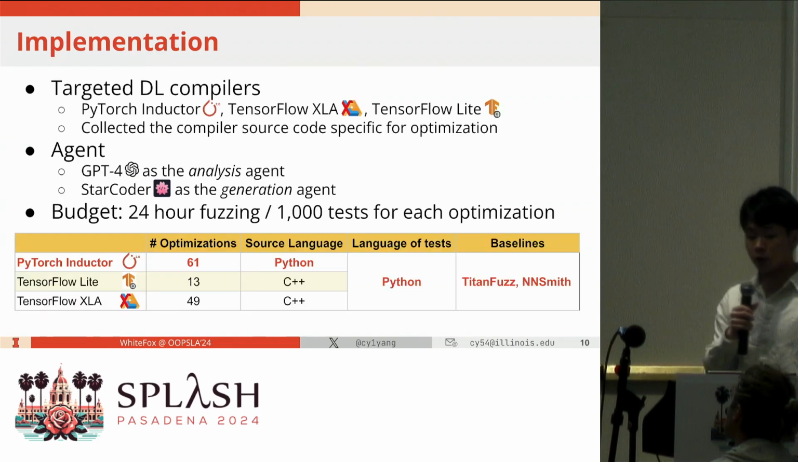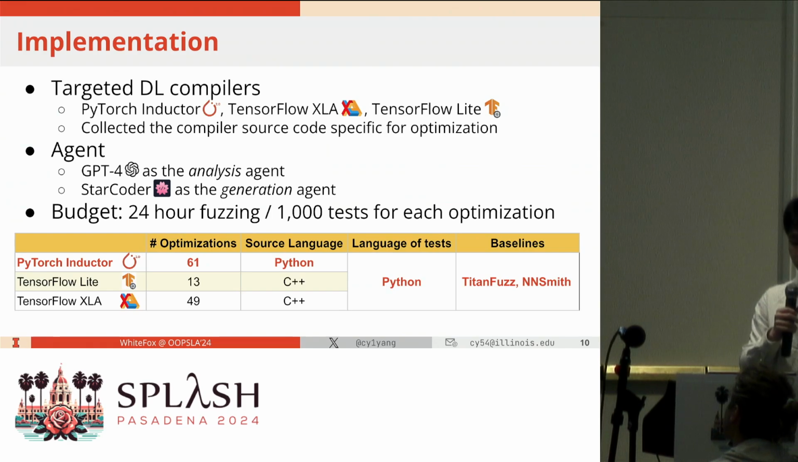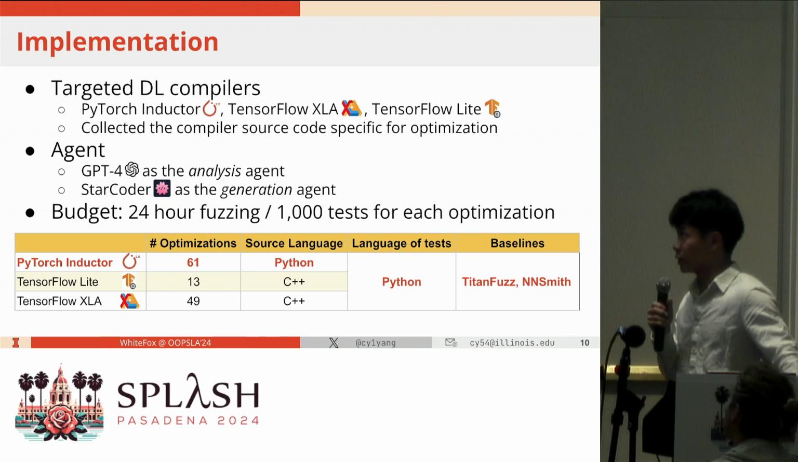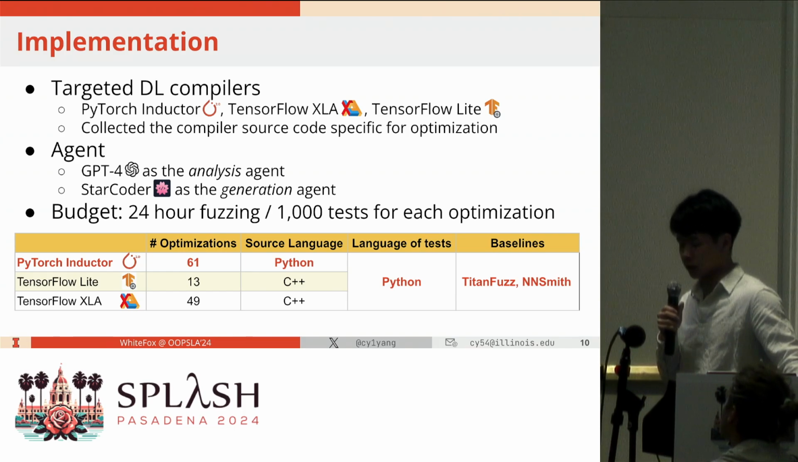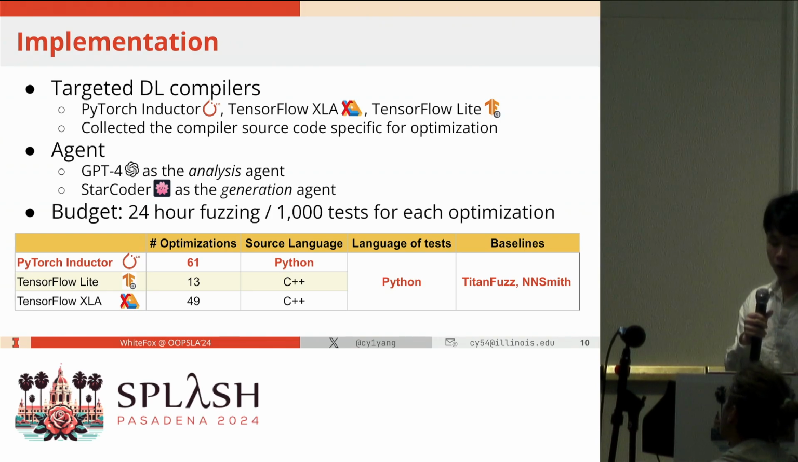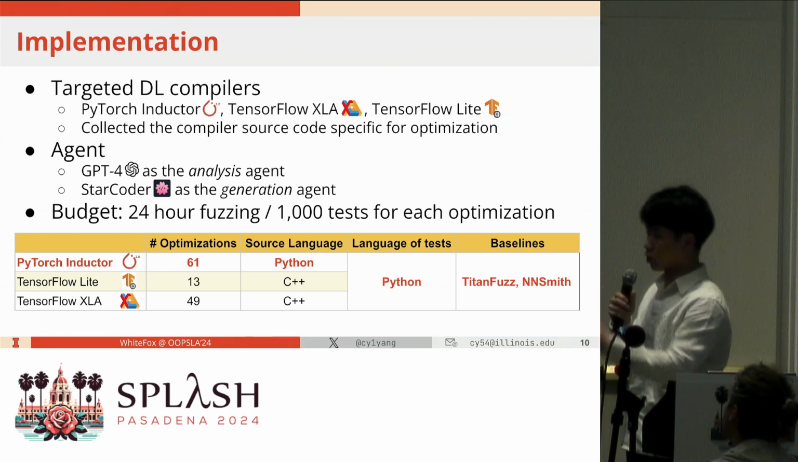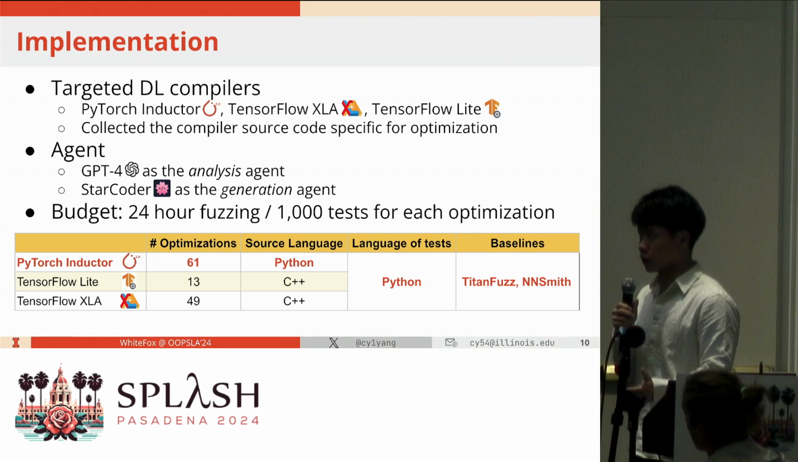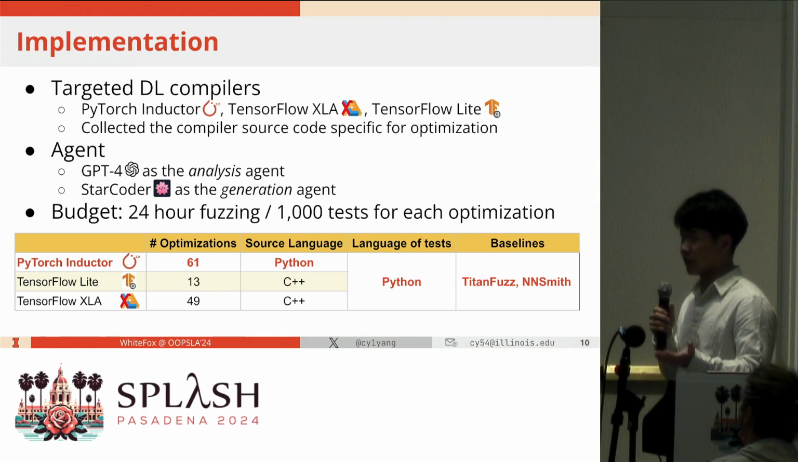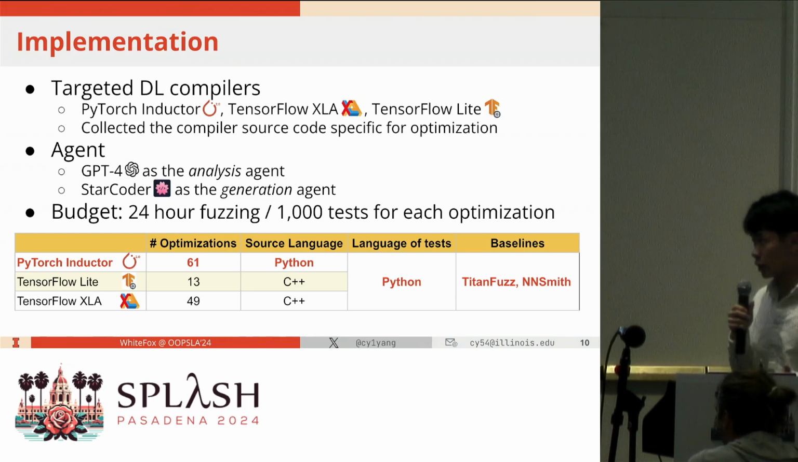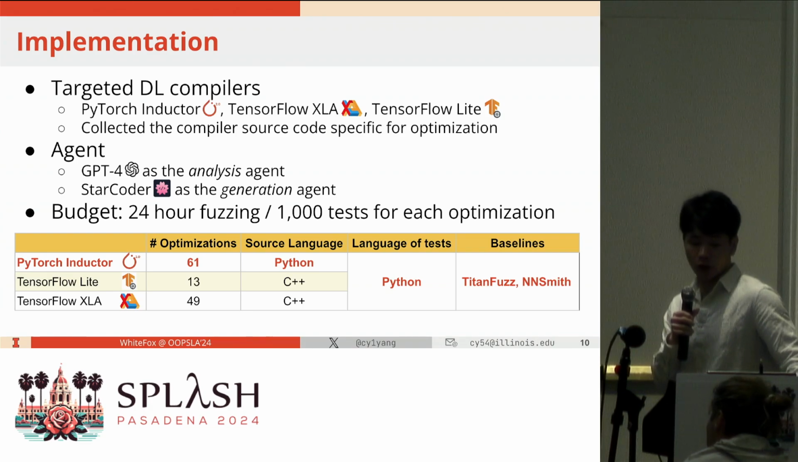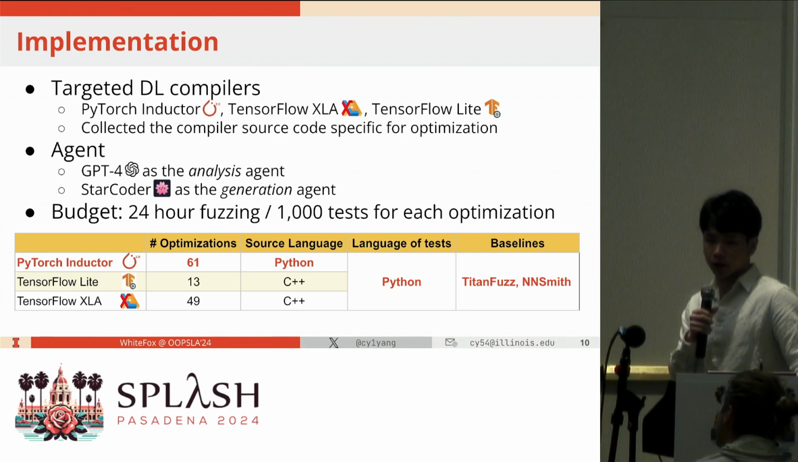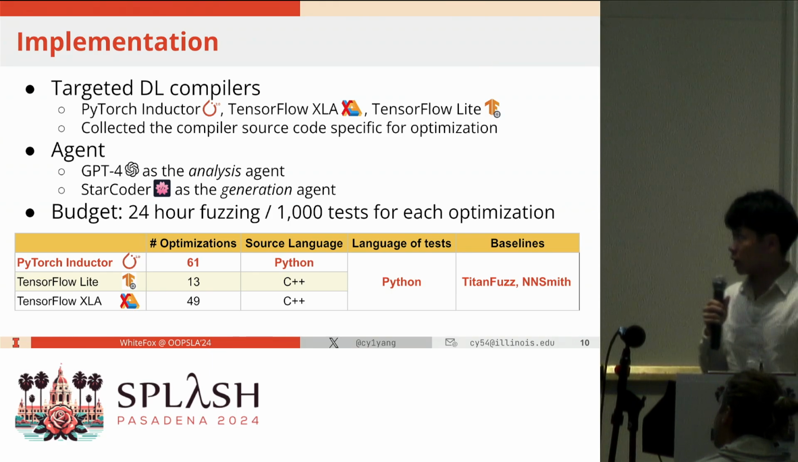And here are the implementation details of WhiteFox. We have 3 targeted deep learning compilers, which are PyTorch Inductor, TensorFlow XLA, and TensorFlow Lite. We collected the source code specific for optimization for each target, and the table shows the details about the number of optimizations collected for each deep learning compiler, and also their source language for implementation. And as for the agent choice, we choose GPT-4 as the analysis agent and StarCoder 15B as the generation